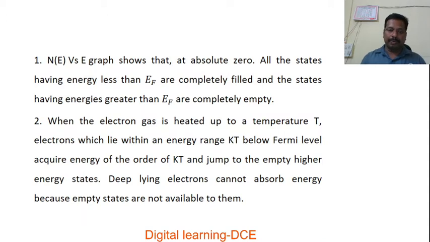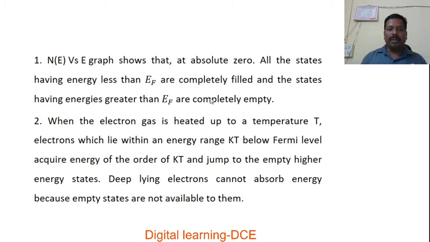Now we are going to give the explanation of this graph. The N(E) versus E graph shows that at absolute 0, all the states having energy less than E_F are completely filled, and the states having energies greater than E_F, that is the Fermi energy, are completely empty. Once again, I am going to repeat this point: at absolute 0, all the states having energy less than the Fermi energy are completely filled by electrons, and the states having energies greater than the Fermi energy are completely empty.